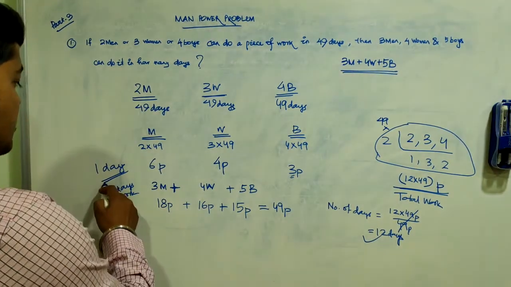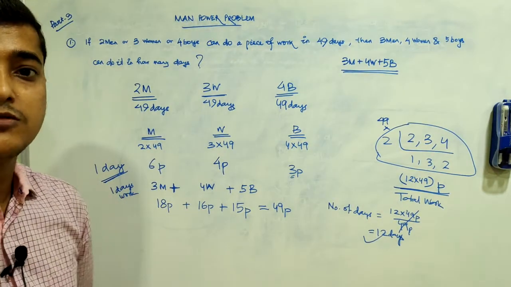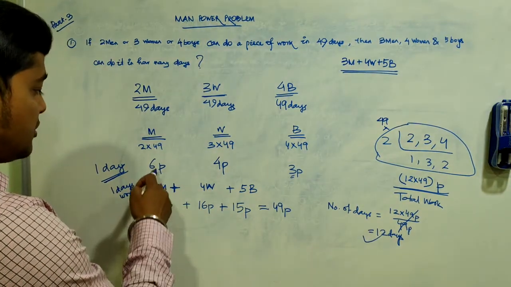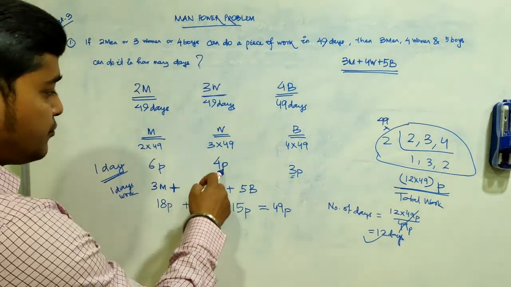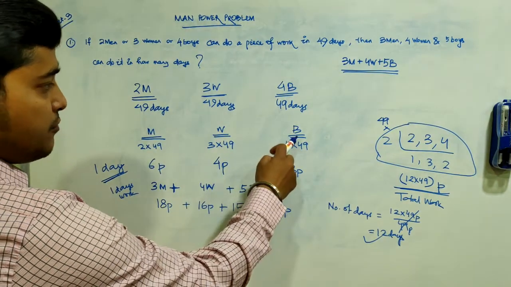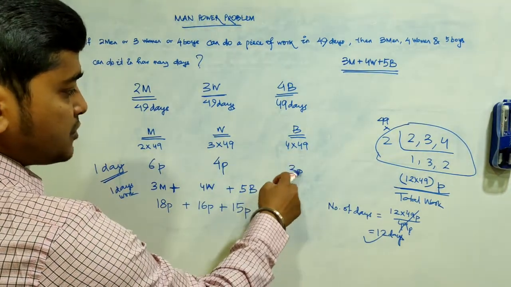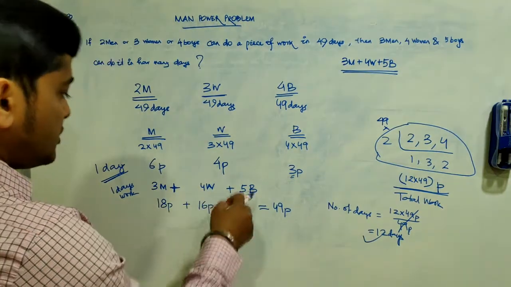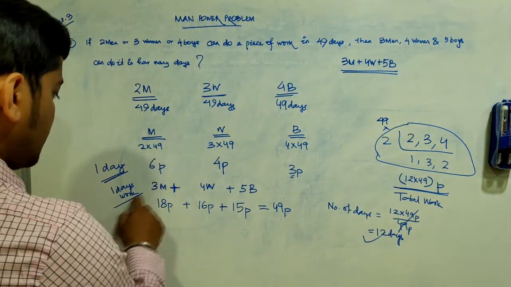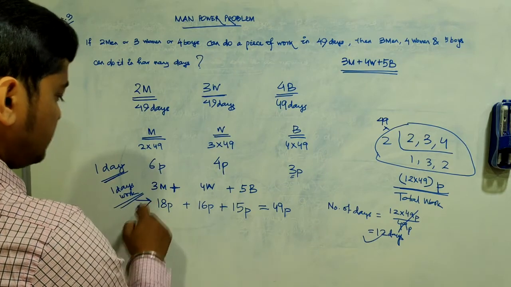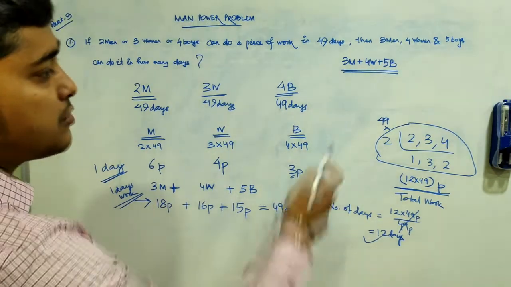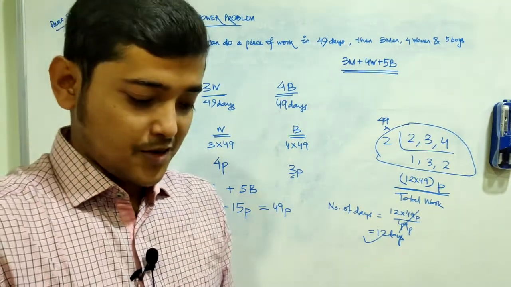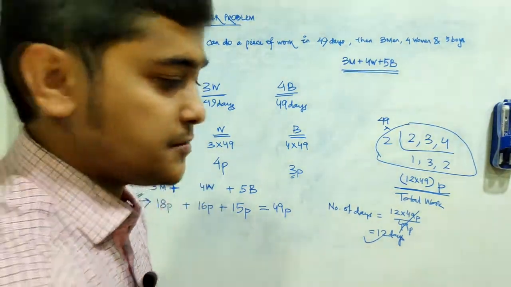How many days would they take to complete this work together? So our approach should be, in one day how much work is completed from the total amount of work. Similarly, for 3 men, 3 times; 4 women, 4 times of one day's work; 5 boys, 5 times of one day's work, 15. Sum it up. This is the total amount of work in one day. So in 12 days they could complete the total amount of work. Okay, followed? Let's solve one more question.